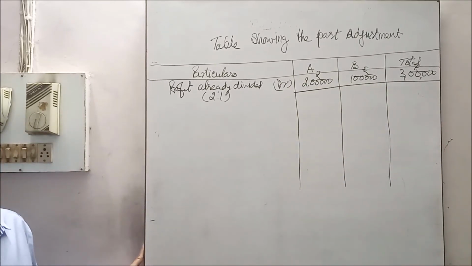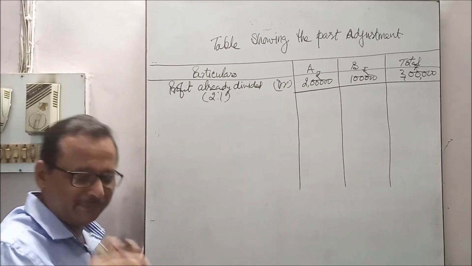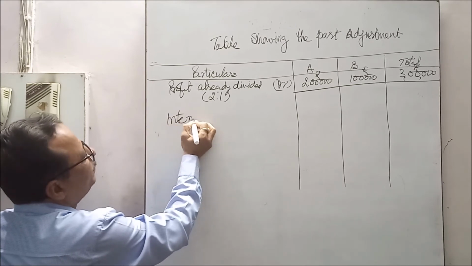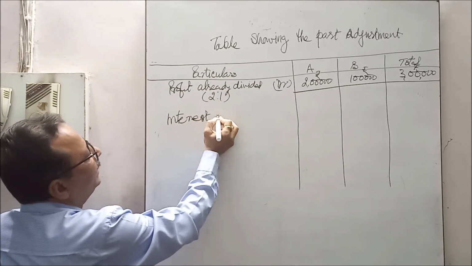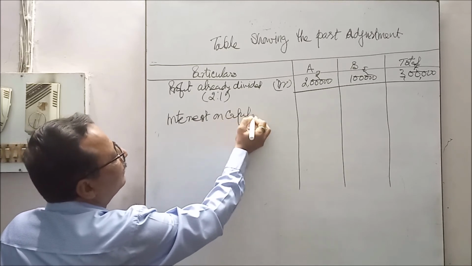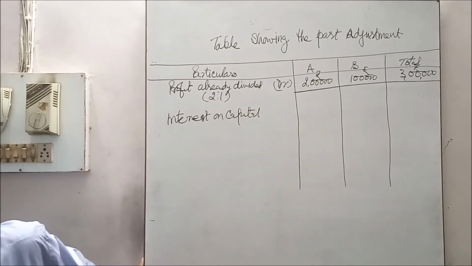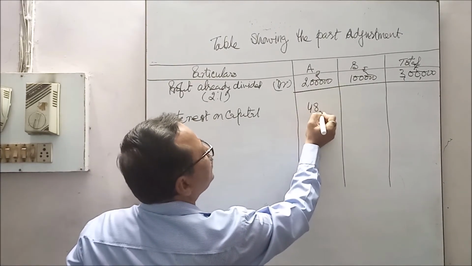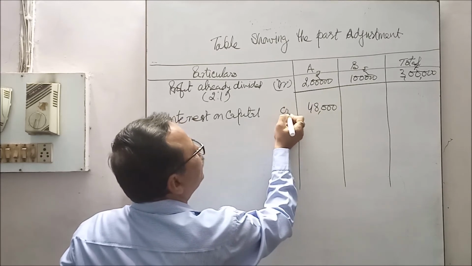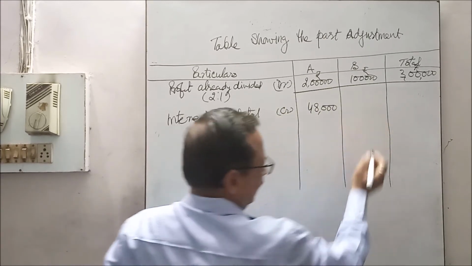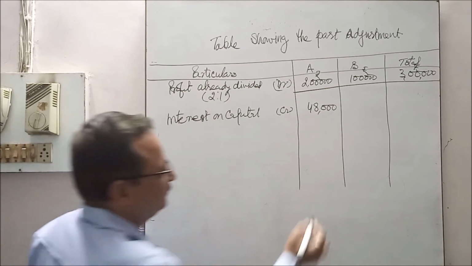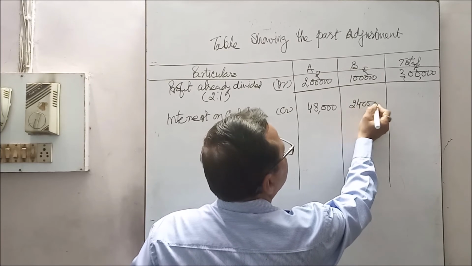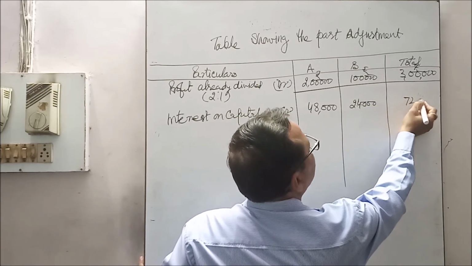What items were not taken? These items are interest on capital. So that should be adjusted. Interest on capital is 12% per annum on 4 lakhs, rupees 48,000. That should be credited to them. And on 2 lakhs at the rate of 12%, 24,000. Total credited 72,000.